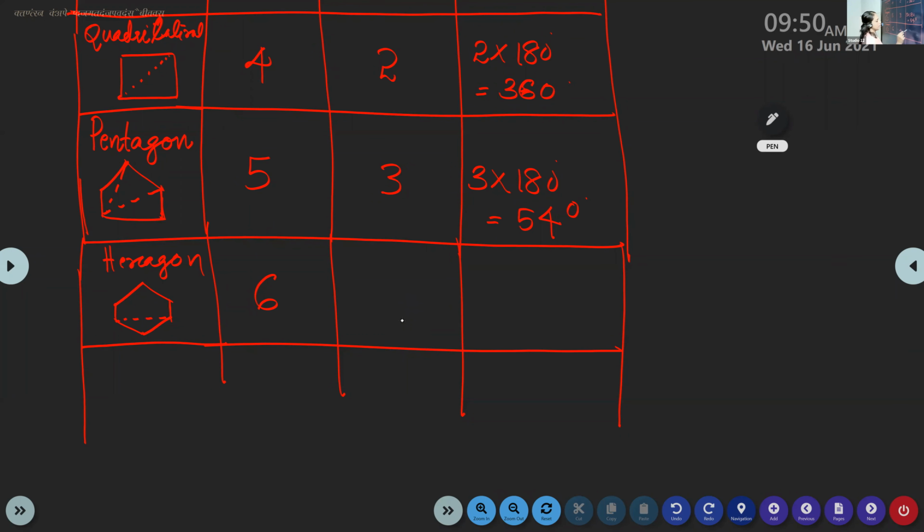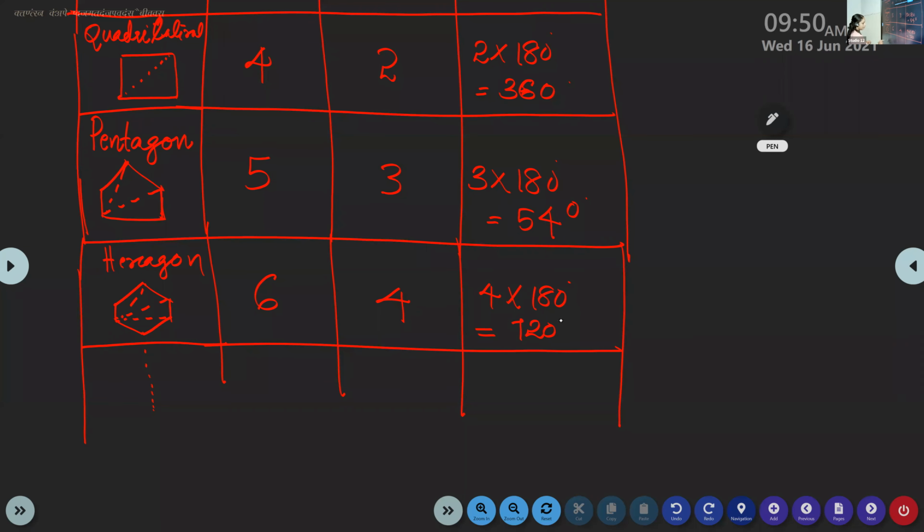And it is 4 into 180. And we just put the dot here. 720. Ma'am, is it 720? Yes, yes.